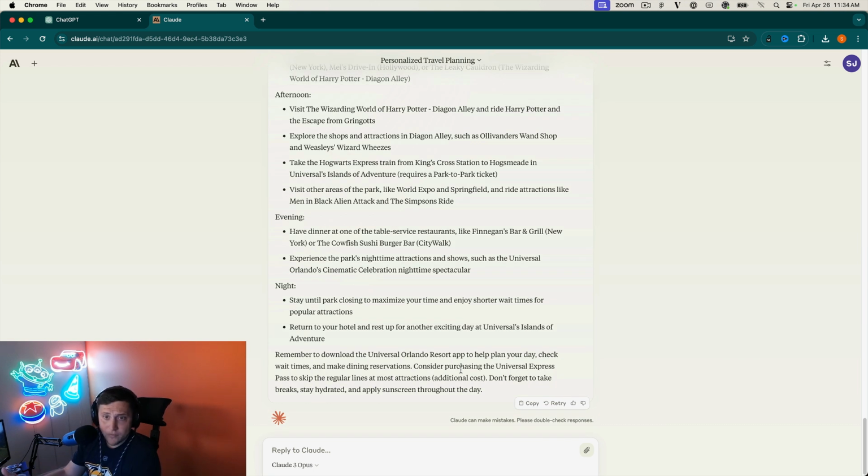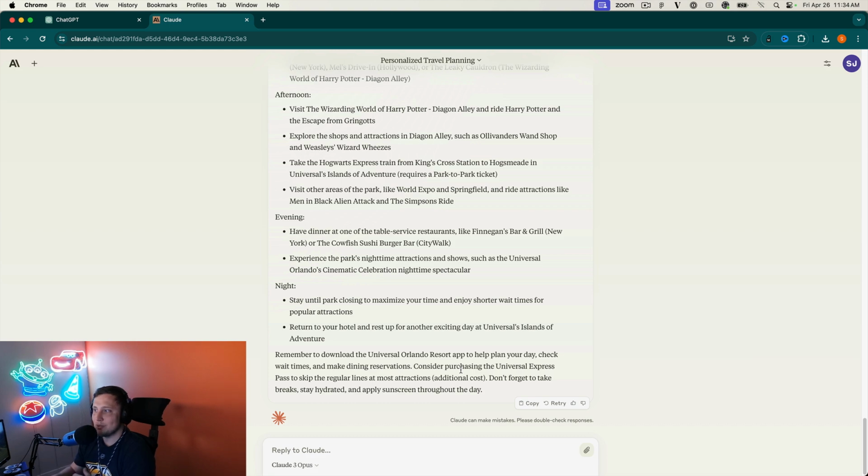Okay, so again, we're not going to go any further. We've kind of seen what both these services can offer. Honestly, both services are doing a really, really good job of giving a plan. If you have no idea what you're going to do in Orlando, both of these are really good suggestions. Most of it's the same stuff that I would tell you to do if you were asking me about it. I would say that just based on the initial high-level 7-day plan, I would lean towards Claude. And then overall with the breakdown, I would probably lean towards Claude a little bit as well.